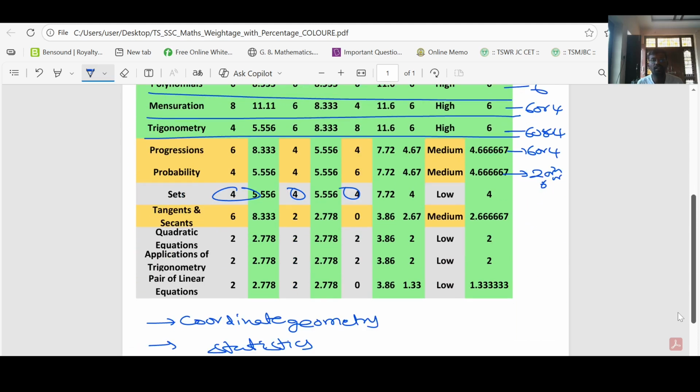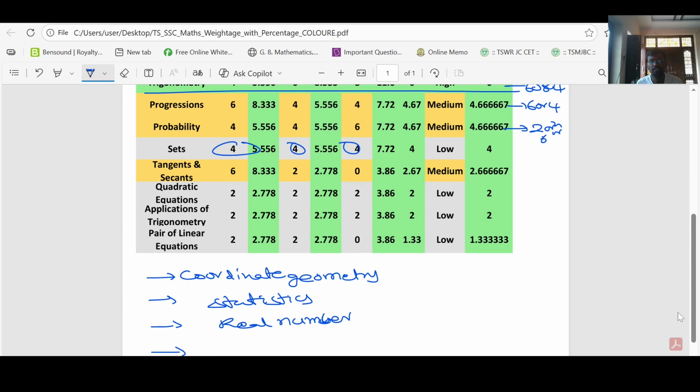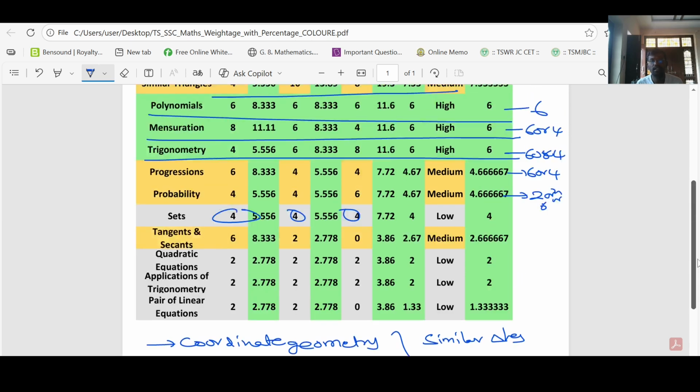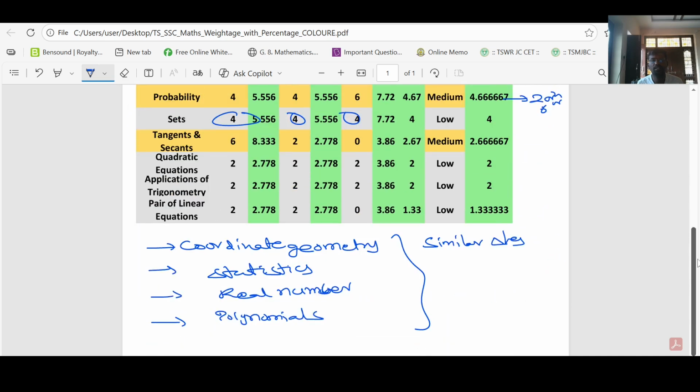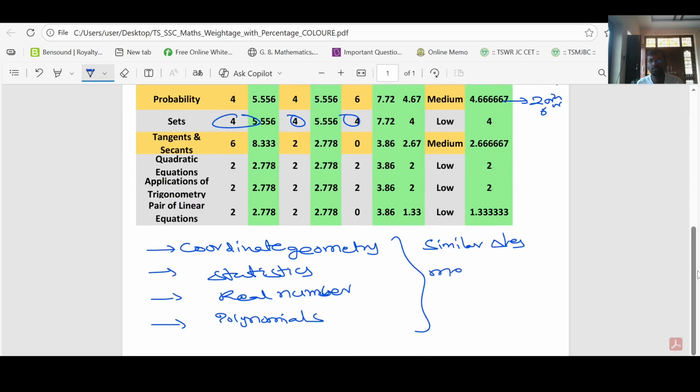Polynomials, similar triangles, mensuration, trigonometry. Polynomials, and then similar triangles, after that mensuration and trigonometry. These are the most important chapters.